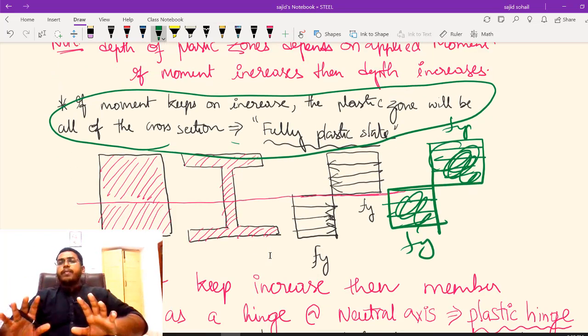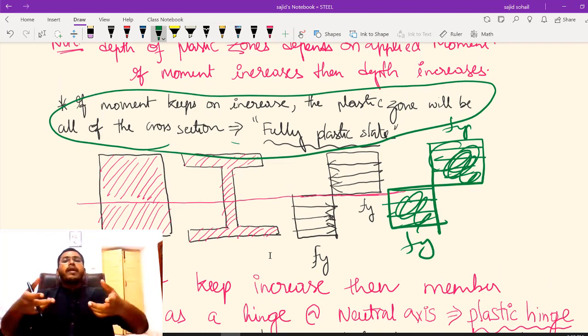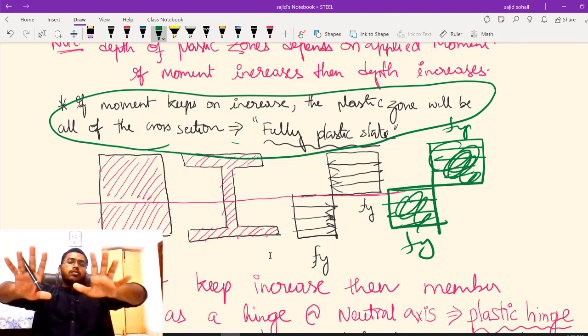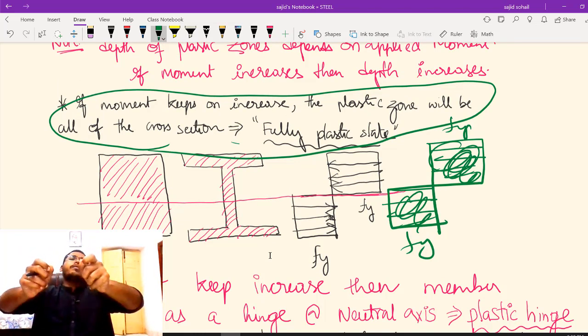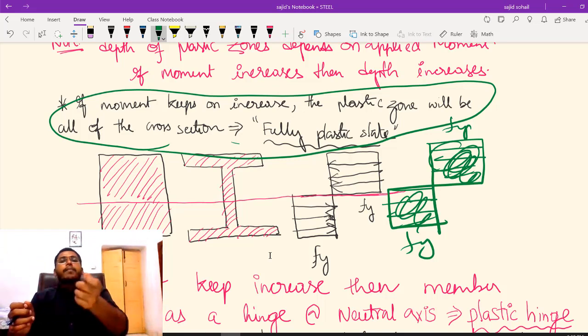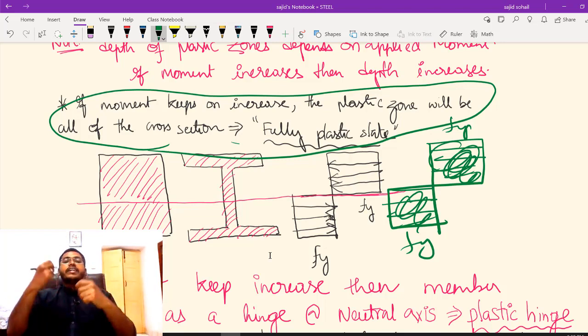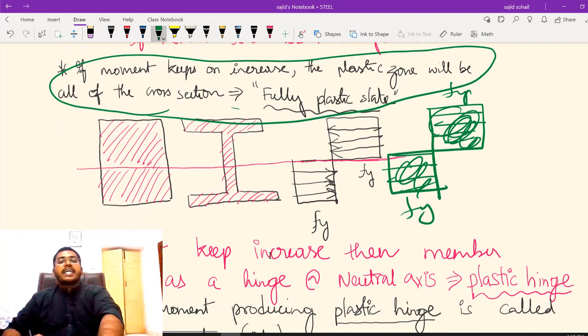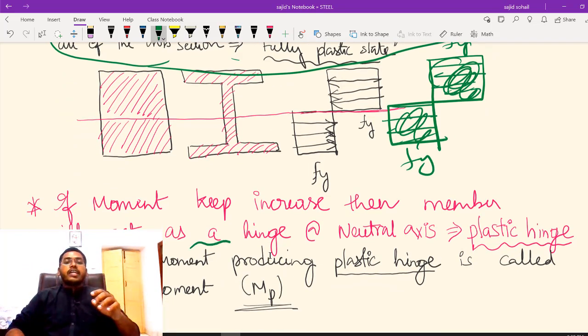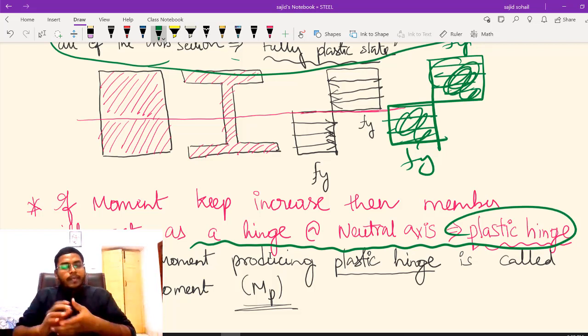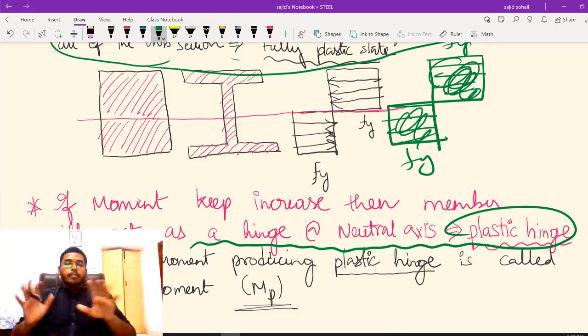And even at the fully plastic state, it is not causing any problem. But if you increase any further moment, even 0.001, then what will happen? Theoretically, if your moment increases even a bit further, a plastic hinge will be formed. It will act as a hinge at the neutral axis. Do you know what the moment carrying capacity of a plastic hinge is? It is 0. Therefore obviously my structure is in danger. I hope you got it.